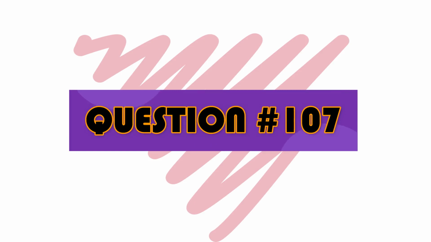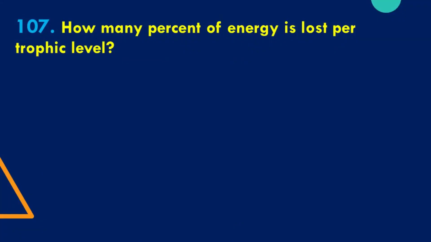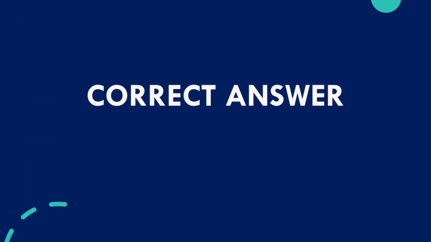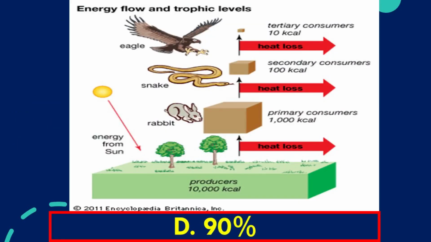Question number 107. How many percent of energy is lost in every trophic level? A. 10%, B. 30%, C. 70%, D. 90%. The correct answer is D. 90%. The amount of energy at each trophic level decreases as it moves through an ecosystem. As little as 10% of the energy at any trophic level is transferred to the next level.